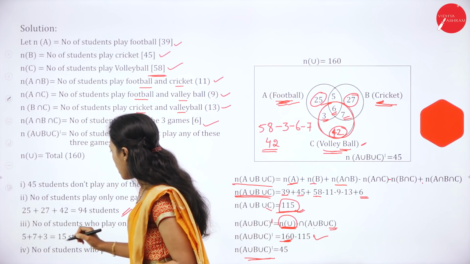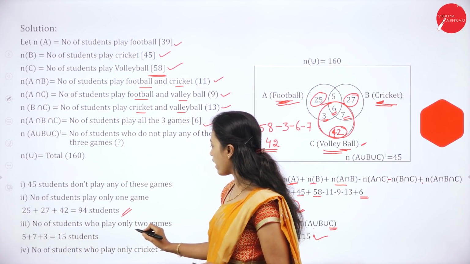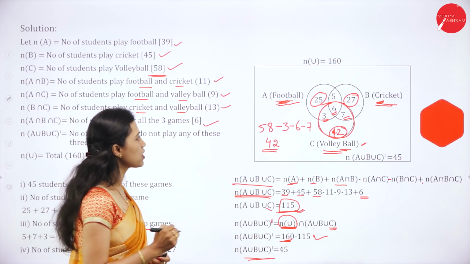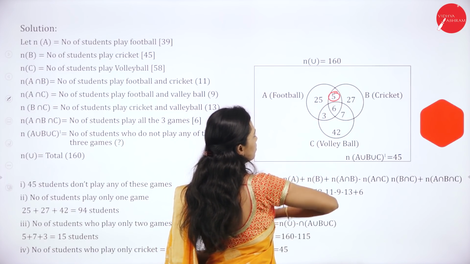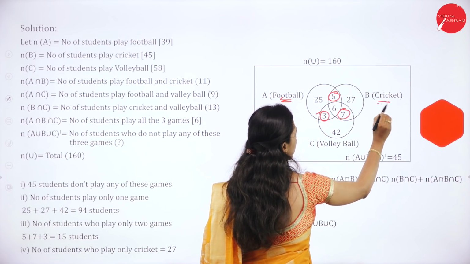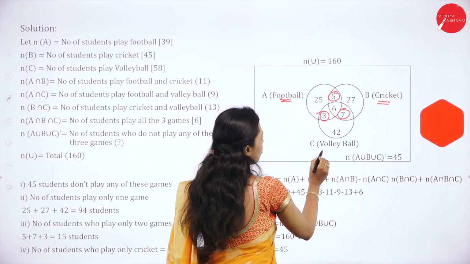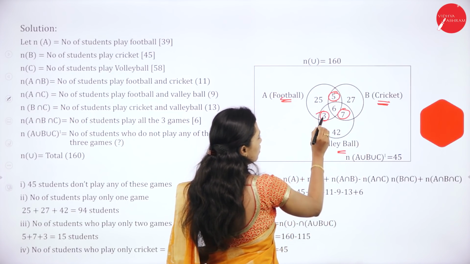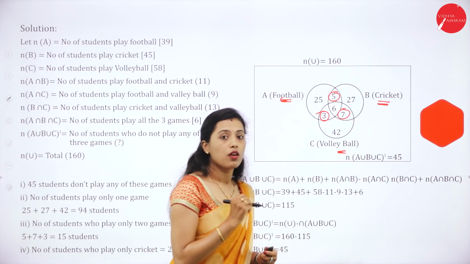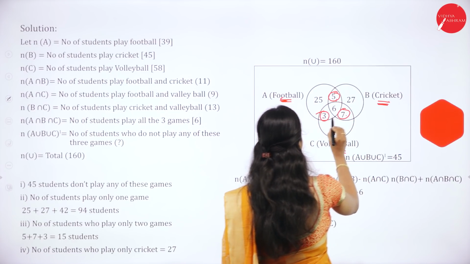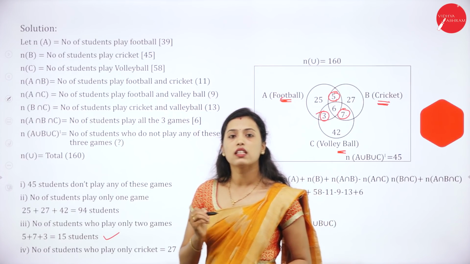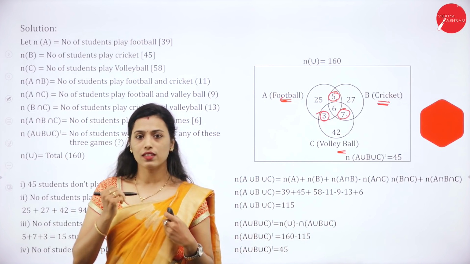Then the third question is, how many students play only 2 games? Two games means here 5, 3, 7. 5 students play both football and cricket. 7 students play both cricket and volleyball. 3 students play both volleyball and football. So how many students play any 2 games? It is 5 plus 7 plus 3, it is 15 students. 15 students play any 2 games.